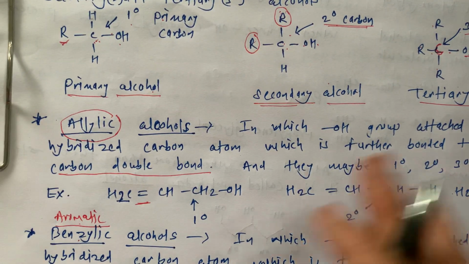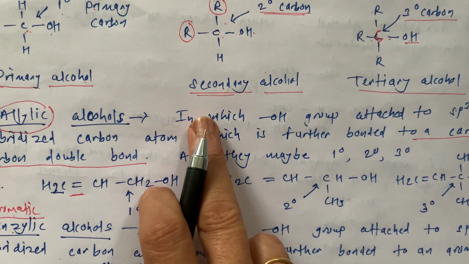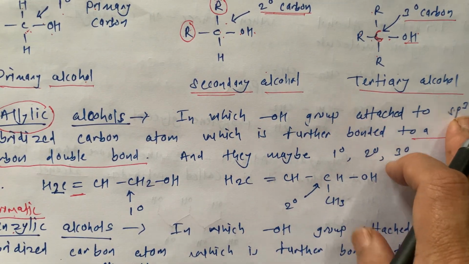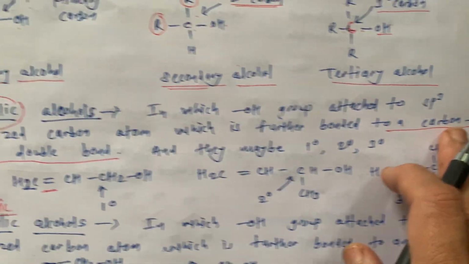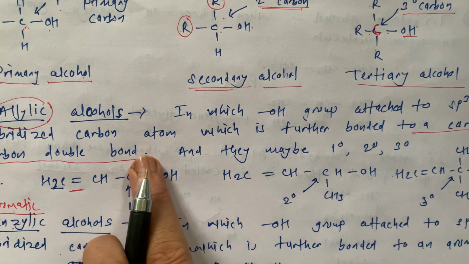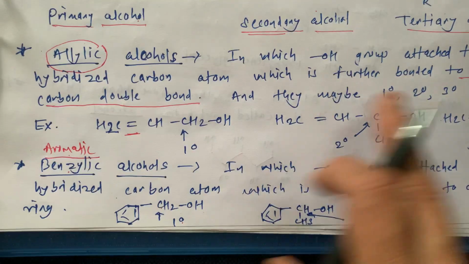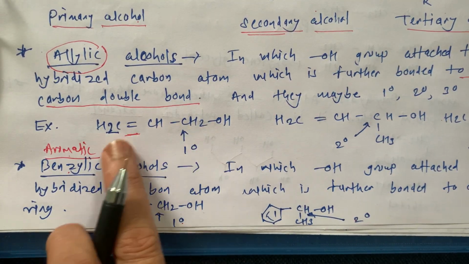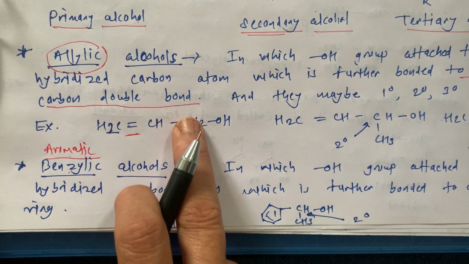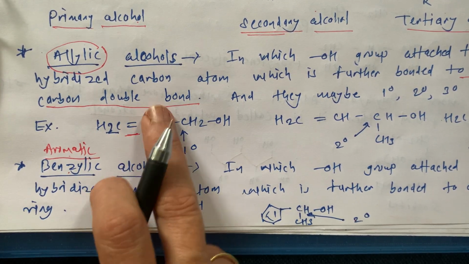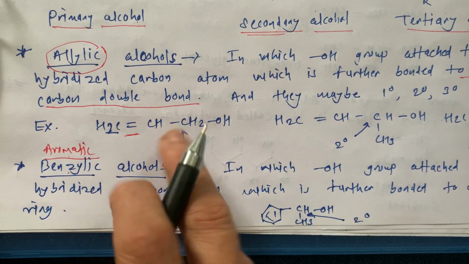Next classification is allylic alcohols. Allylic alcohols are those in which the OH group is attached to an sp3 hybridized carbon atom, which is further bonded to a carbon-carbon double bond, and they may be primary, secondary, or tertiary, like this. This is sp3 hybridized, and next to it is the double bond. This carbon is sp3, but the next one is sp2, which doesn't make any difference to us because the OH is attached to an sp3 hybridized carbon atom.